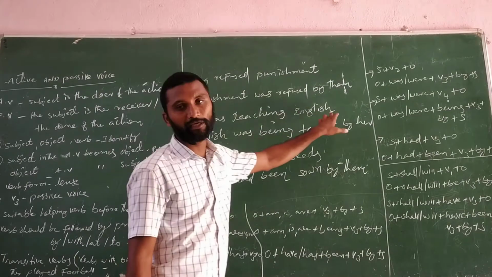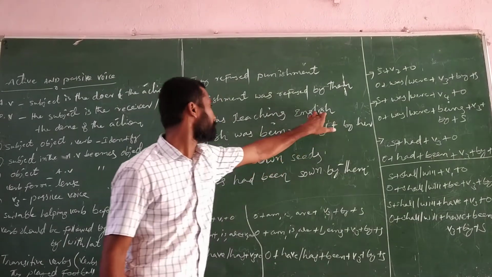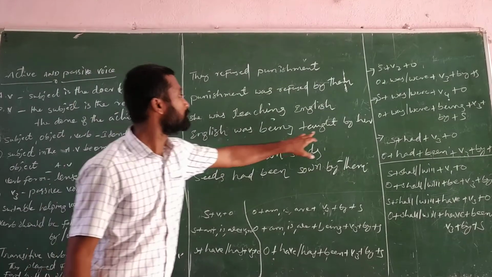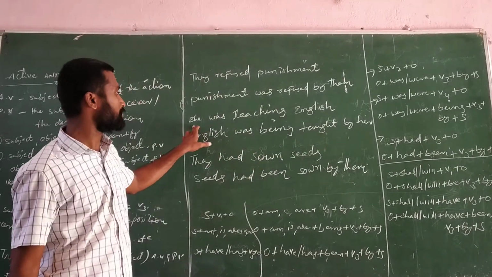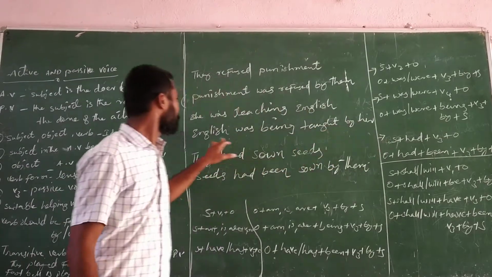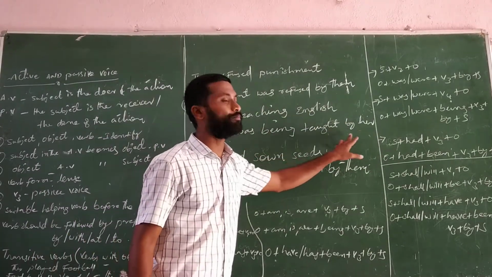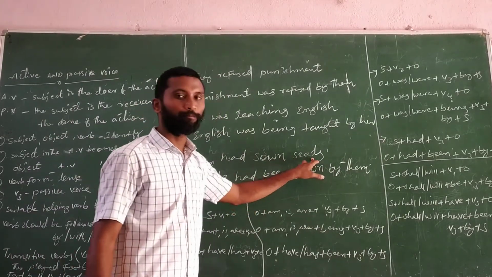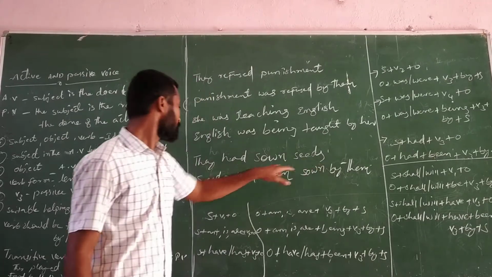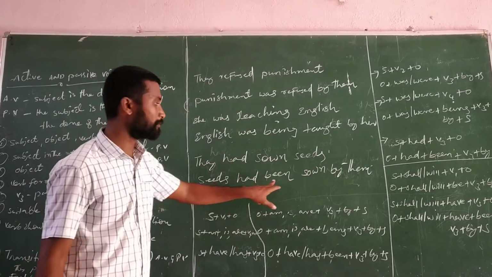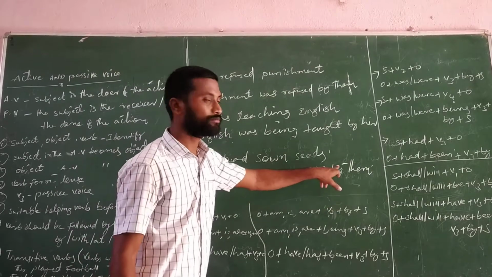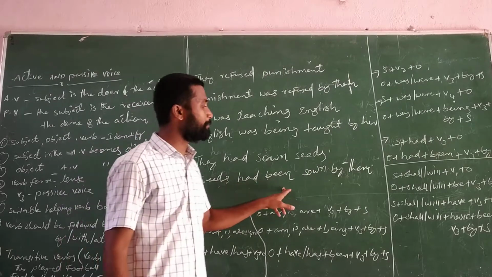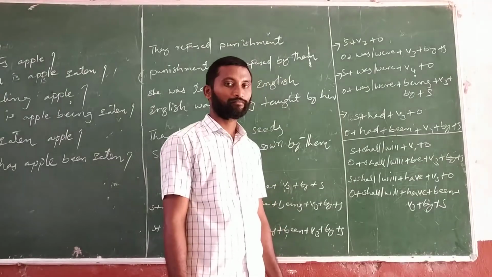She was teaching English, past continuous tense. English was being taught by her. She means her. English was being taught by her. They had sown seeds, past perfect. Seeds had been sown by them.